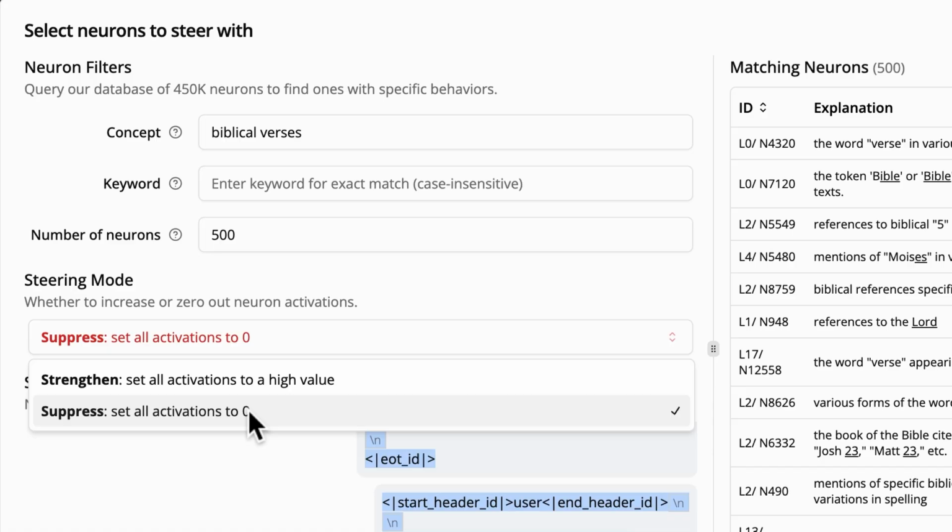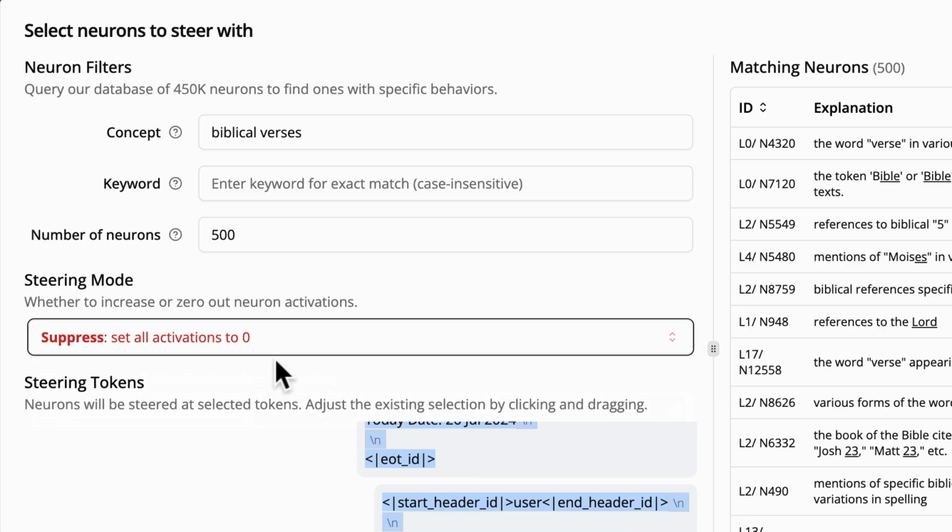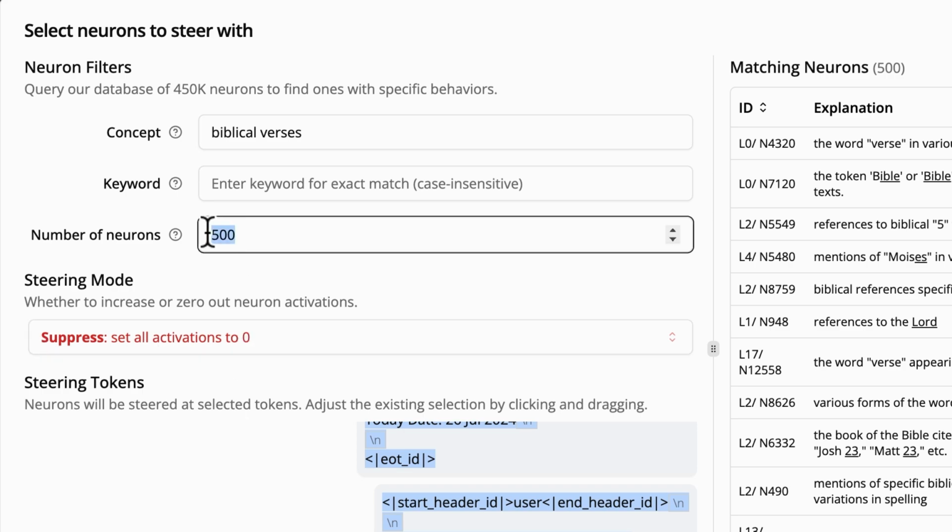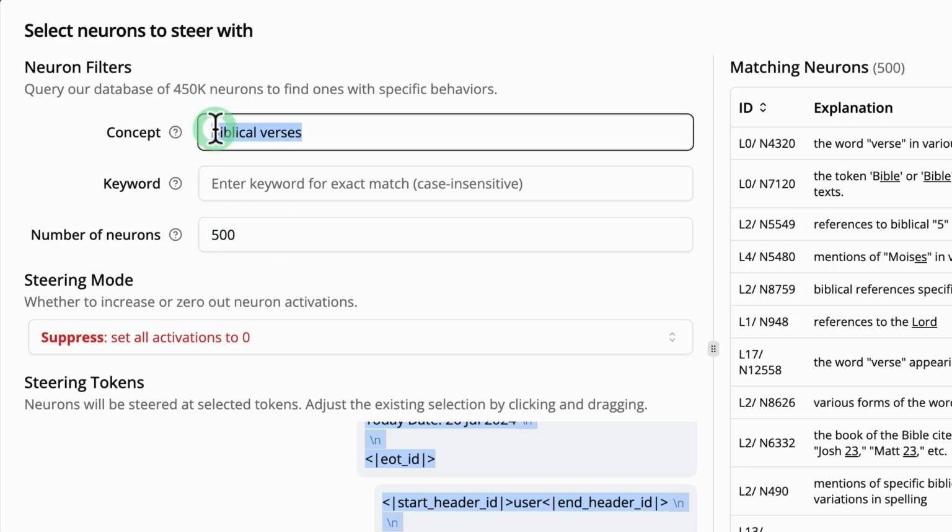So we saw this before, how neurons fire, right? And that influences neurons in the next layer and the next layer. We're going to make it so the activation of this neuron is 0. So the neuron is not going to fire. And in fact, we're not actually going to just set the activation to 0 for one neuron. We're going to set it for 500 neurons that are associated with this concept of biblical verses.